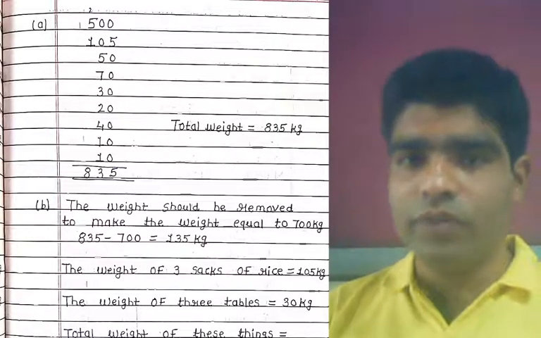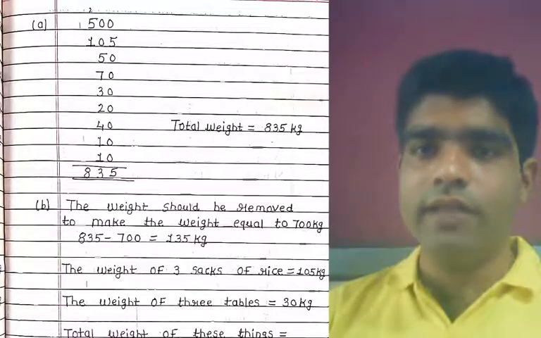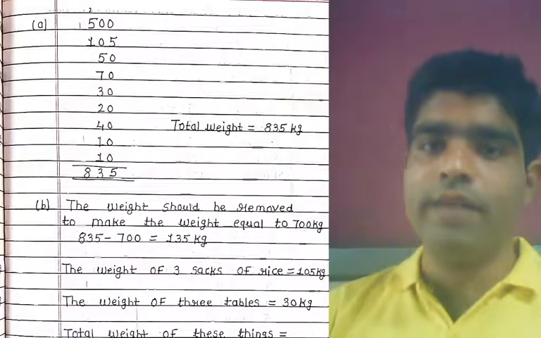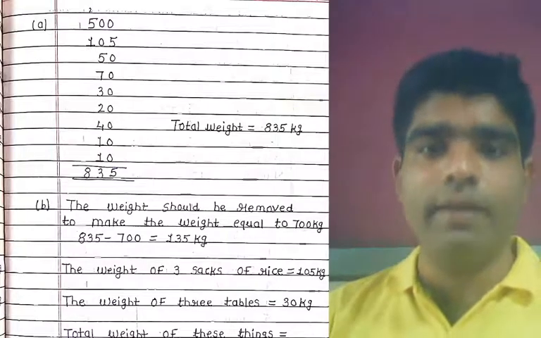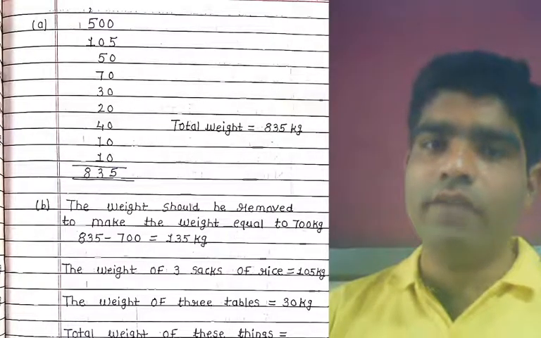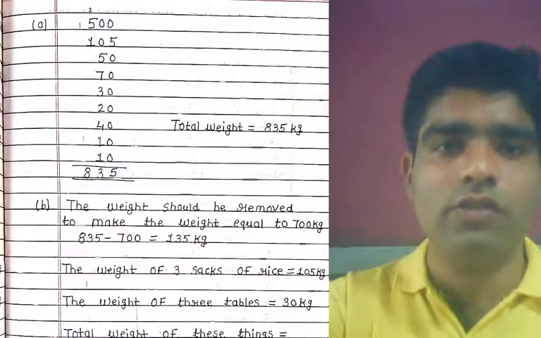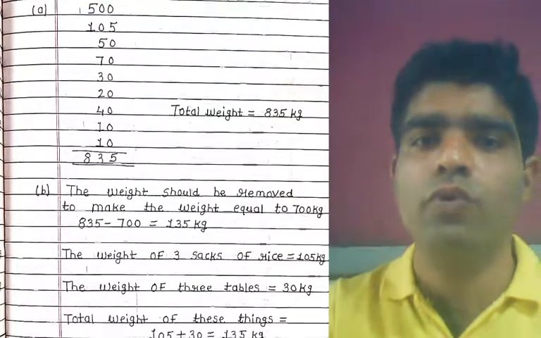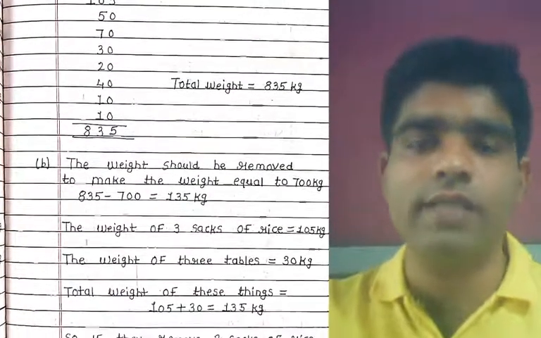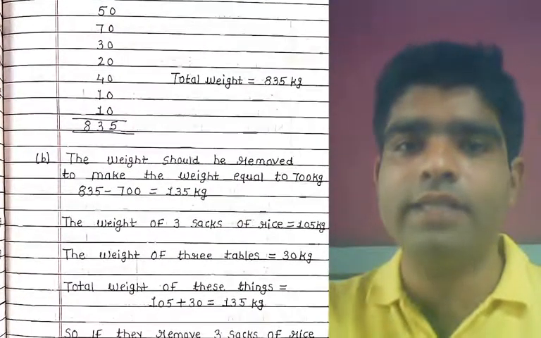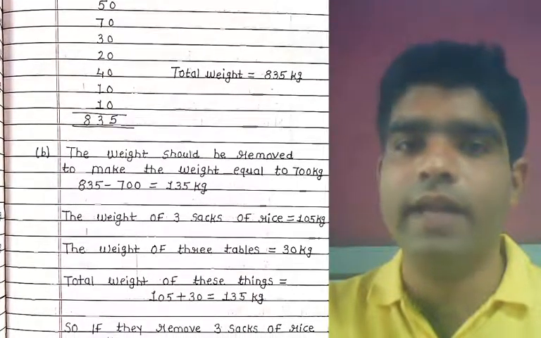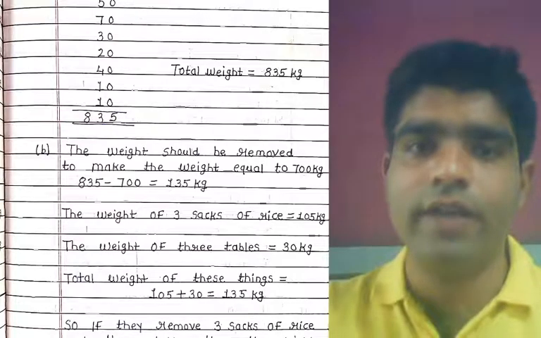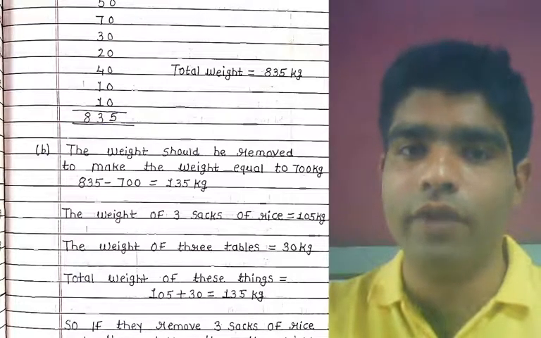And the next question is what? The weight should not be loaded more than 700 kilogram. It means that we have to find out the remaining weight. Now the solution of the second example: the weight should be removed to make the weight equal to 700 kilogram. It means that we have to solve 835 subtract 700. Definitely your answer will be 135 kilogram.